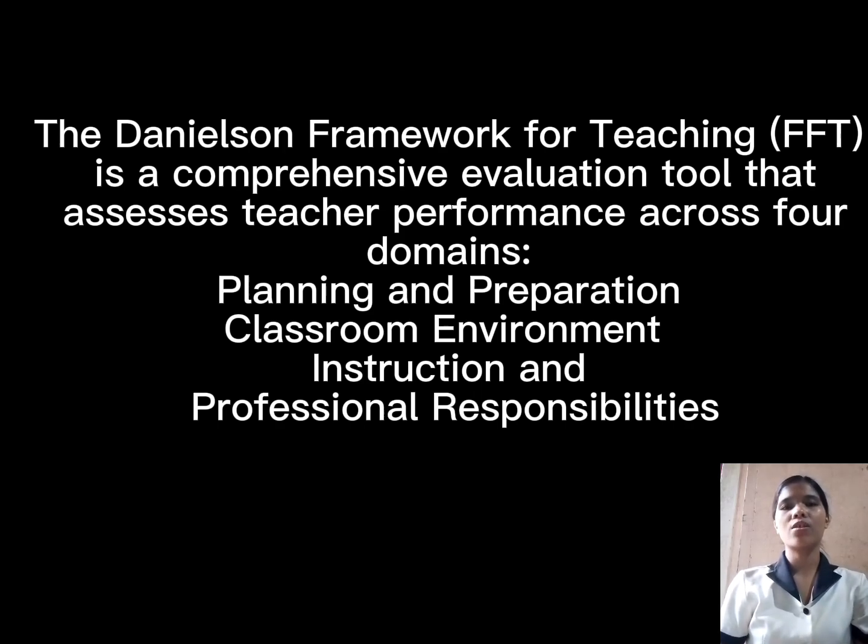It evaluates teachers' ability to plan engaging lessons, create a positive learning environment, deliver effective instruction, and fulfill professional responsibilities such as reflection, communication, and growth. By providing a structured framework, the FFT helps teachers identify areas for improvement, promotes professional growth, and supports teachers' development, ultimately enhancing students' learning and achievement.